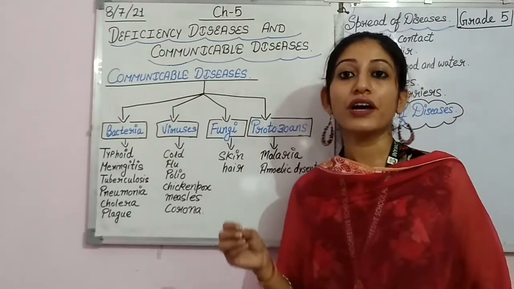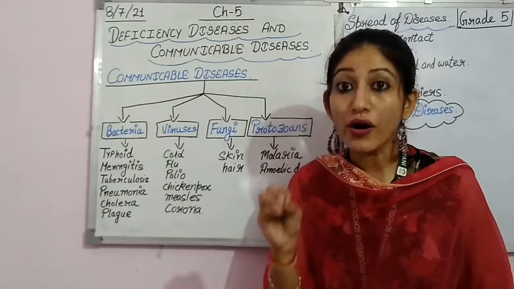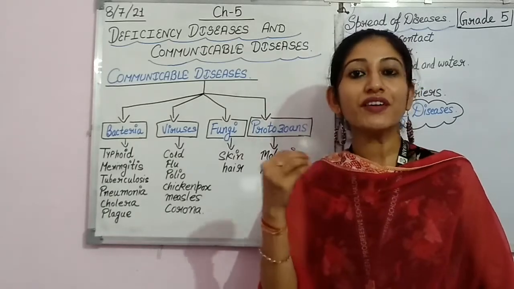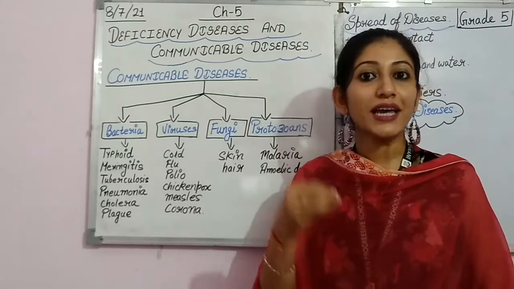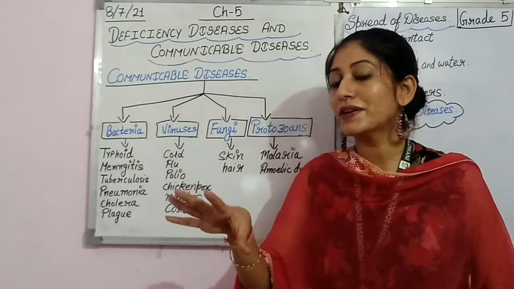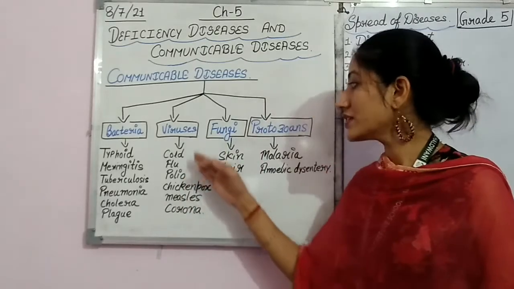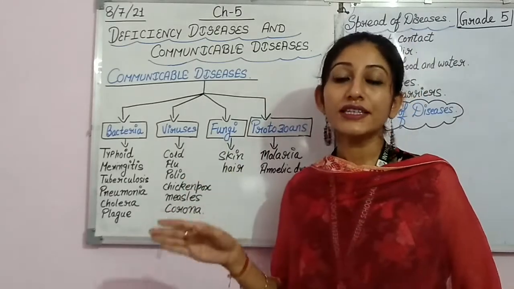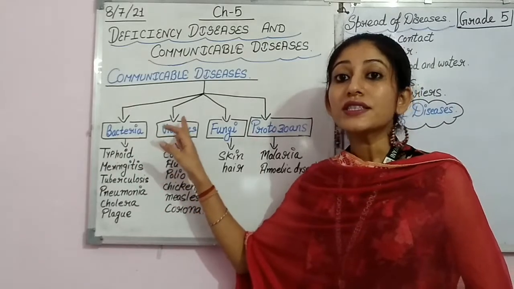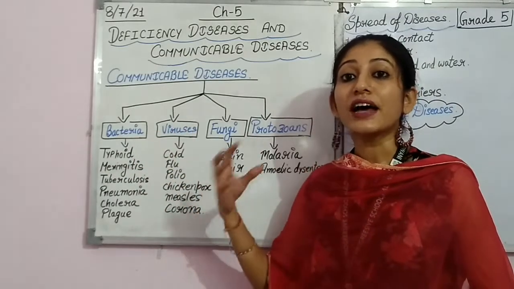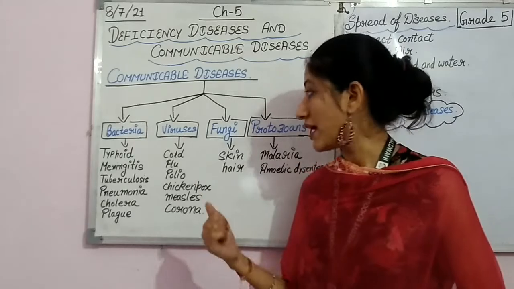Similarly, I hope that you have seen that if any person in the family is suffering from cold or flu, then soon, within a week or within 2 or 3 days, you find that the same disease occurs in the other people also who are living in that surrounding. Such things occur because these microbes cause the disease, and these diseases are very fast communicable. They get spread in the mass.